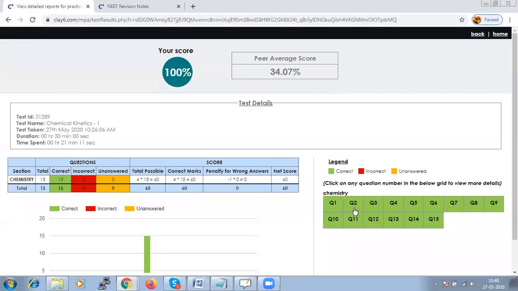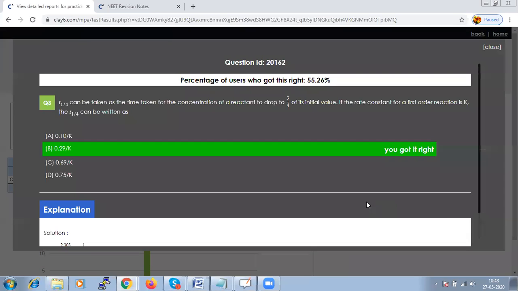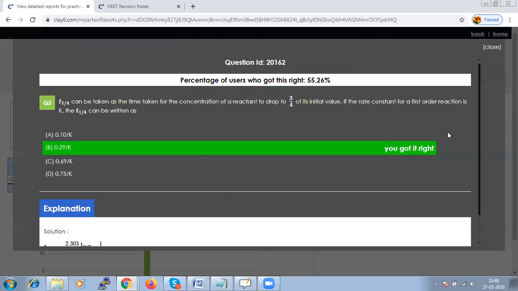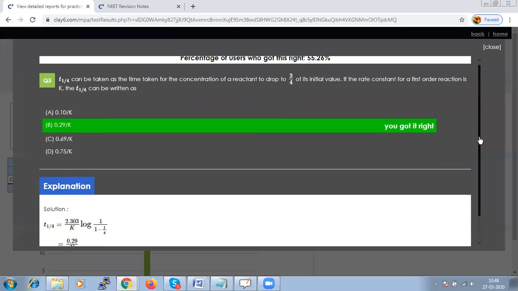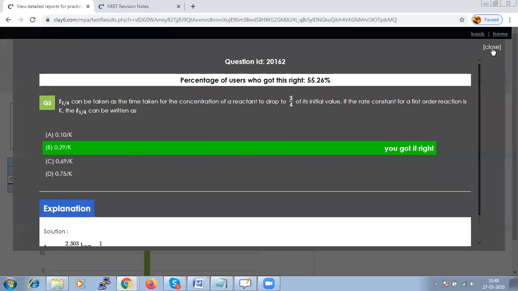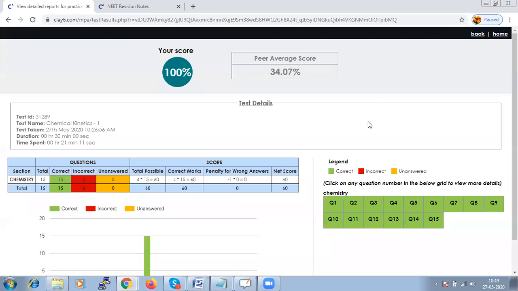And suppose we have gone wrong anywhere, or we need to know any explanation for the question, click on the question, and it will give you the right answer with the explanation of that particular answer, how we have reached that particular answer.